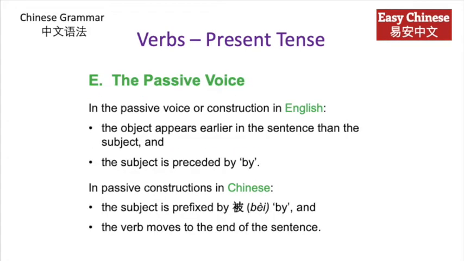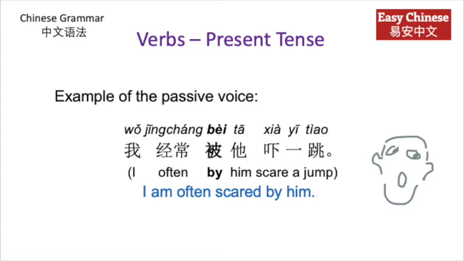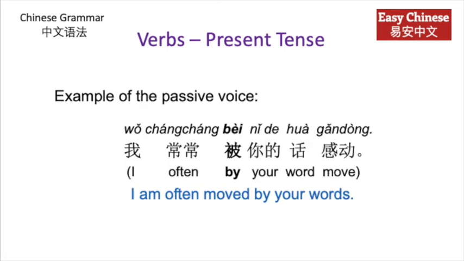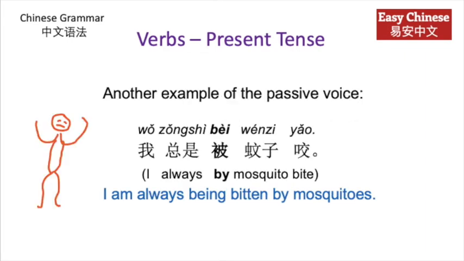The passive voice. In the passive voice or construction in English, the object appears earlier in the sentence than the subject, and the subject is preceded by. In passive constructions in Chinese, the subject is prefixed by 被, and the verb moves to the end of the sentence. An example of the passive voice is 我经常被他吓一跳. I am often scared by him. Another example, 我常常被你的话感动. I am often moved by your words. And another example, 我总是被蚊子咬. I am always being bitten by mosquitoes.